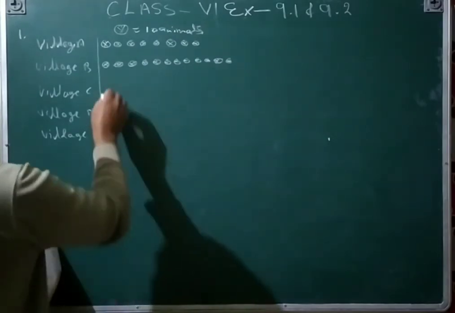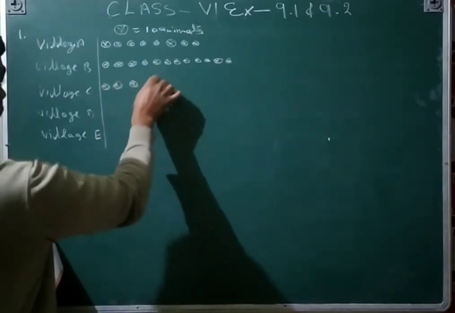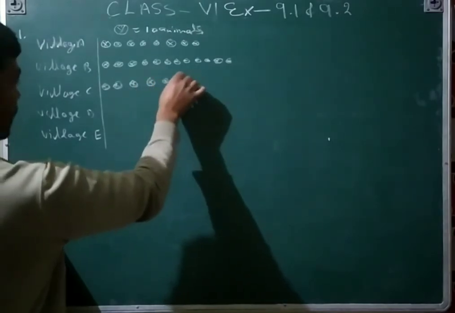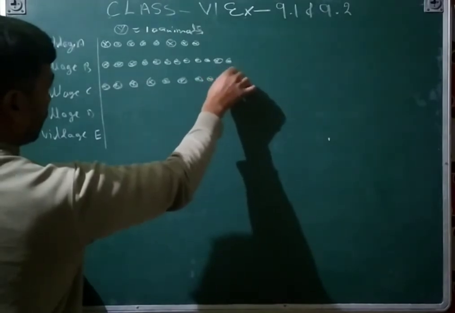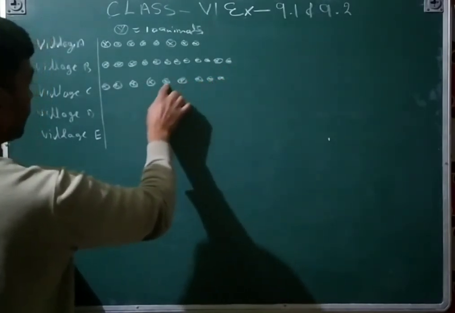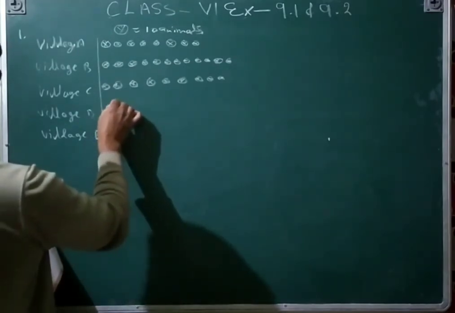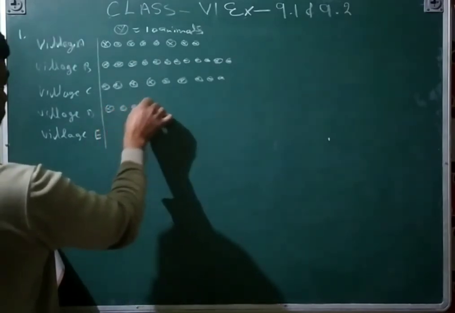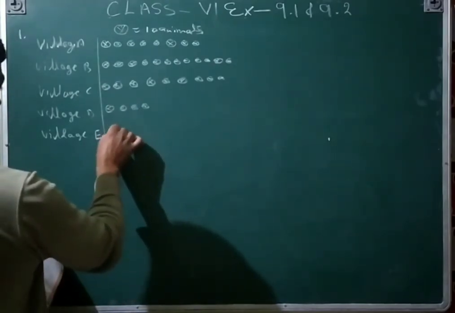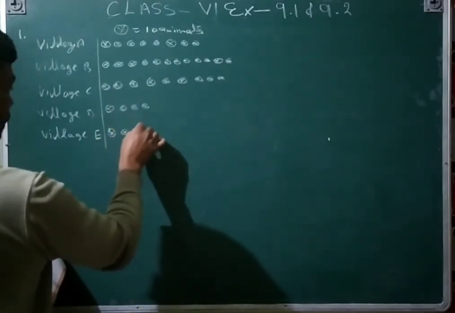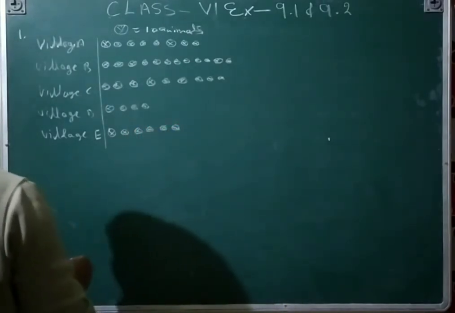Village C 90, so 9: 1, 2, 3, 4, 5, 6, 7, 8, 9. D 40, it means 4: 1, 2, 3, 4. And then village E 60: 1, 2, 3, 4, 5, 6.